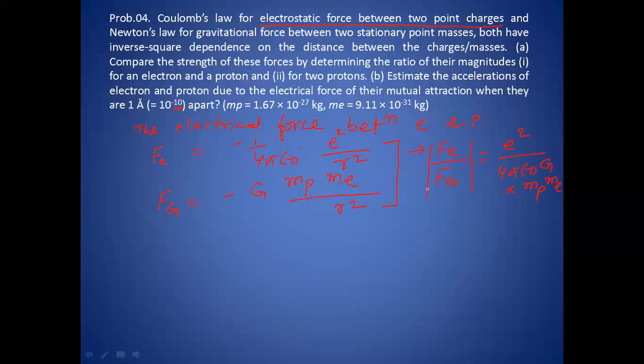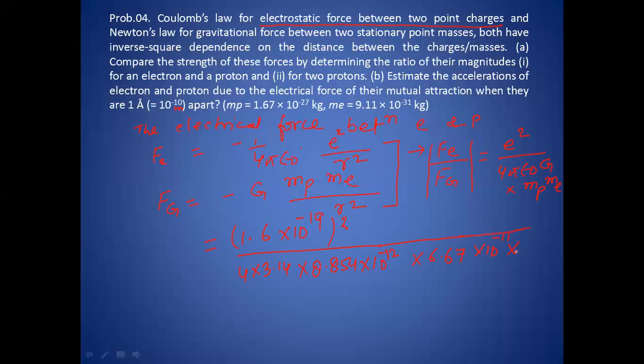So now put in all these values. e is the charge on the electron, which as we know is 1.6 into 10 to the power minus 19 coulomb, squared, divided by 4 pi, where pi is 3.14, and epsilon naught is 8.854 into 10 to the power minus 12. Then the universal gravitational constant G is 6.67 into 10 to the power minus 11.